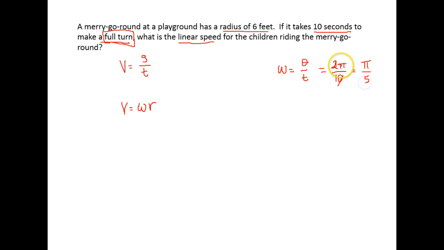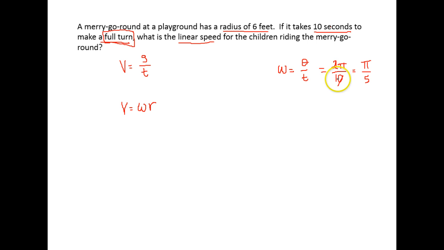Reducing the fraction helps because it keeps me on with my exact answer and not a rounded answer. The more you round at the beginning, the further you get from the exact answer at the end. That's just safer that way. But you could use a decimal here and take 2 pi divided by 10. All right, so we have our angular speed. It's pi over 5 radians per second.